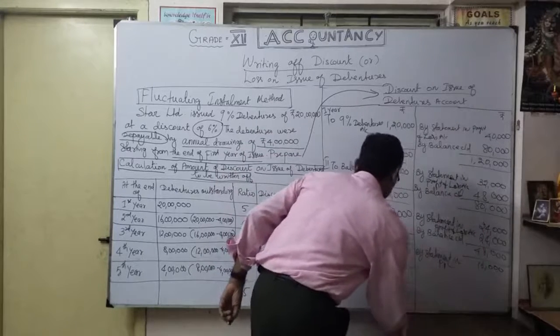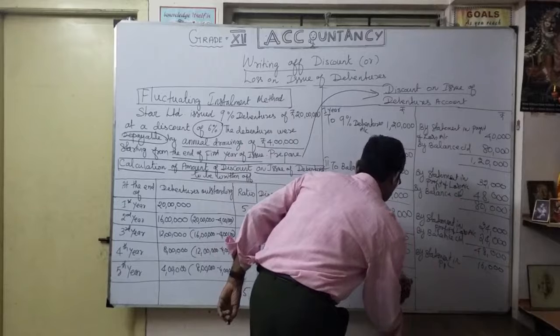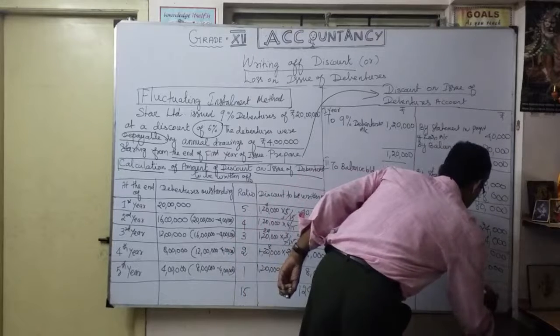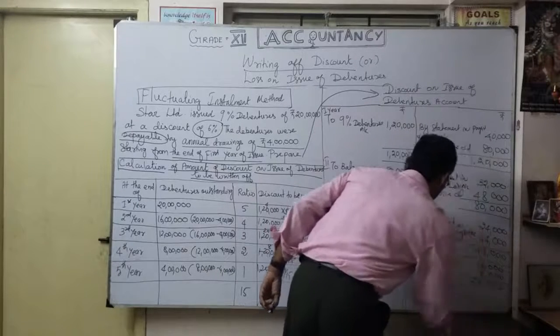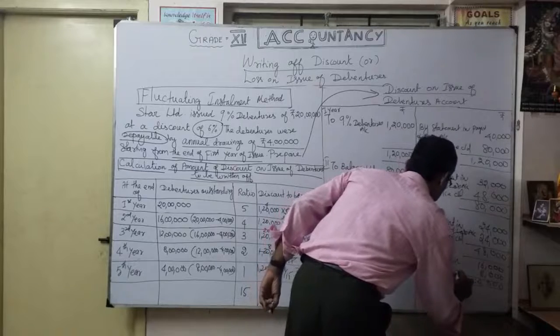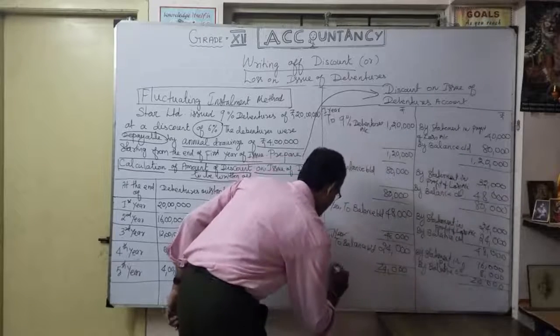I'm going to close my fourth year, 24,000. So naturally 8,000 is the difference. So by balance carried on.